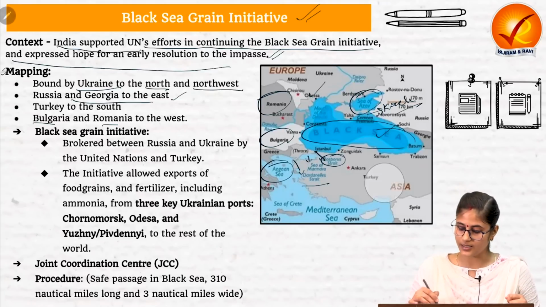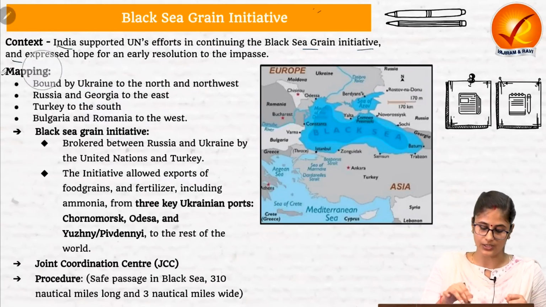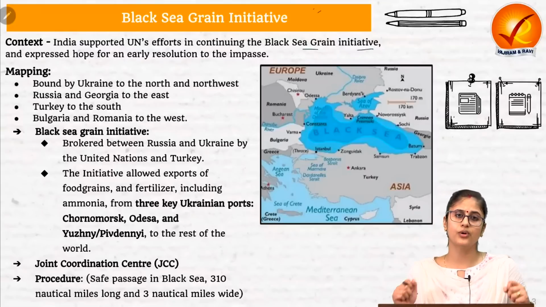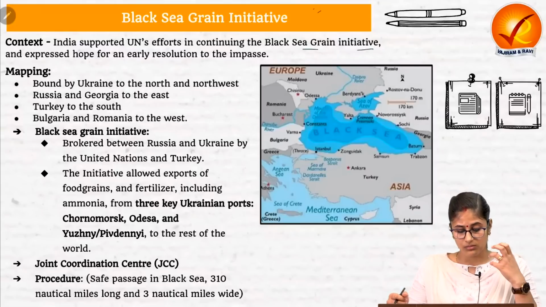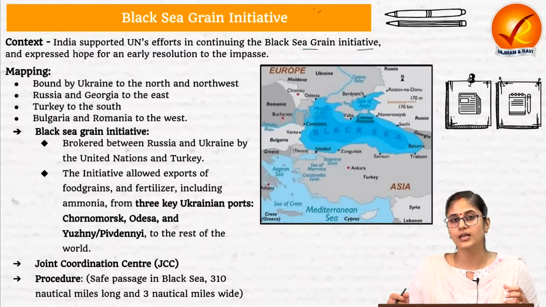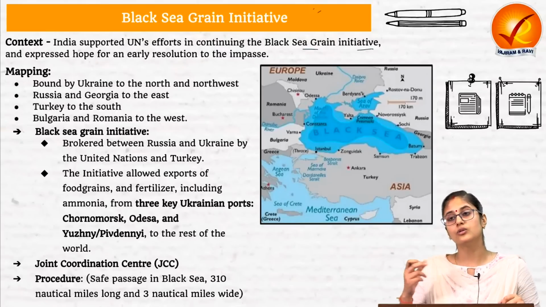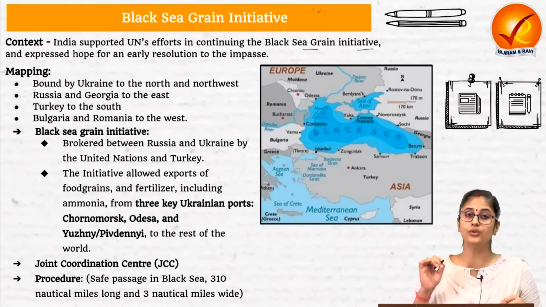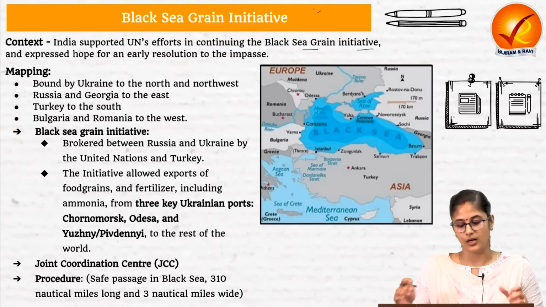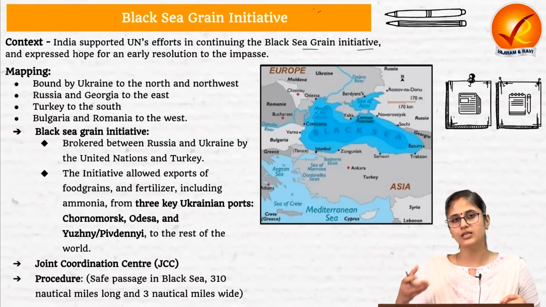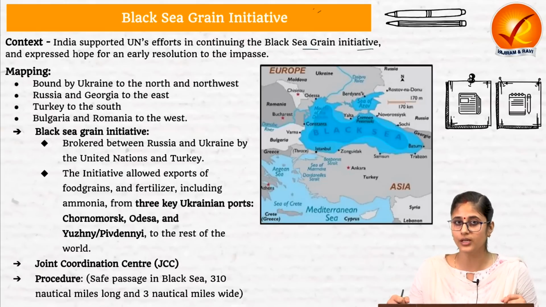Now let's try and understand the Black Sea Grain Initiative. What is this initiative all about? Since the Russia-Ukraine war was going on, as we know, Ukraine is one of the largest exporters of food grains, that is wheat and corn, and it is also one of the major contributors to UN food aid programs. In the background of the Russia-Ukraine war, Russia captured the ports of Ukraine. On account of this, Ukraine was not able to export the food grains.